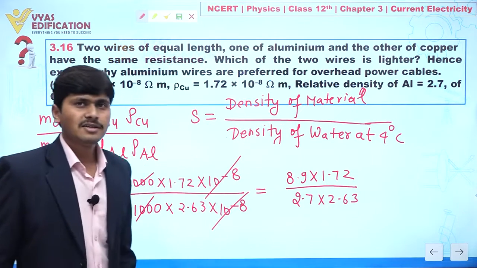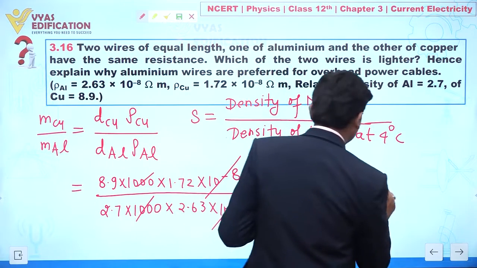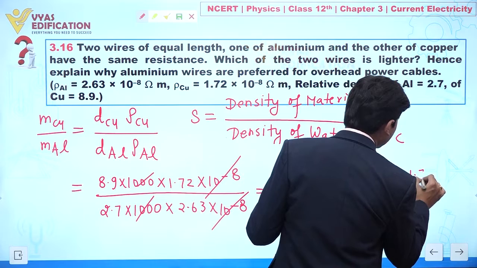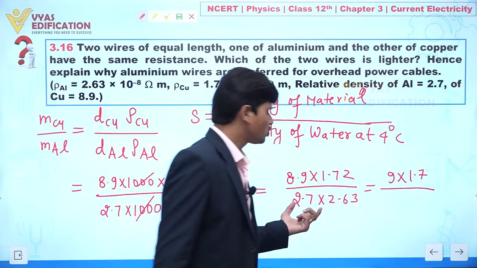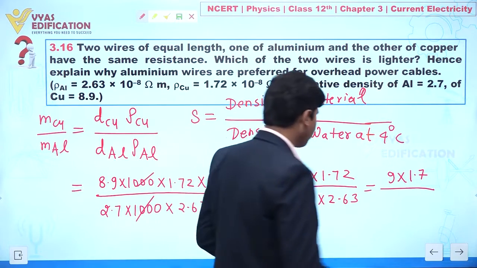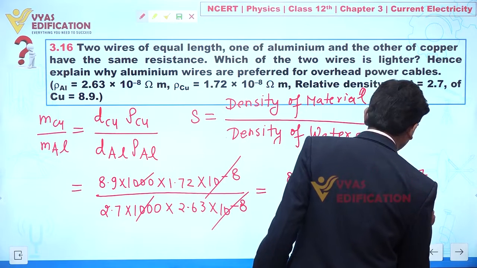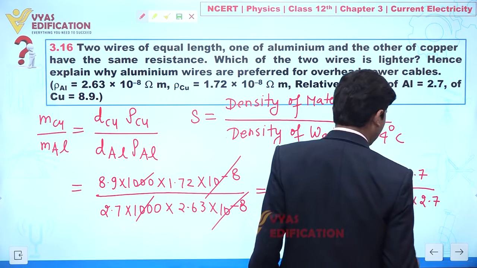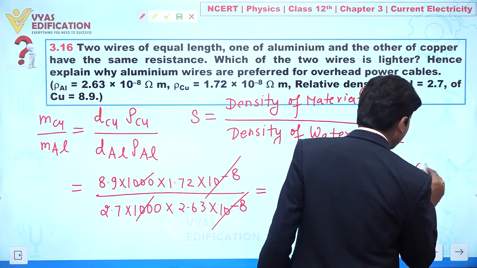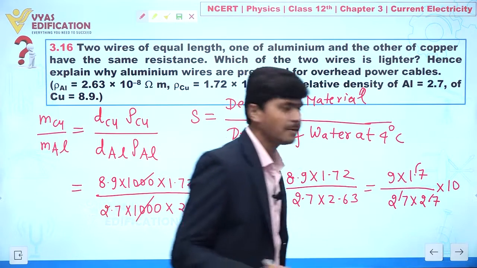Let's find an approximate result. Let's take 8.9 as 9, 1.72 as 1.7, and 2.63 as 2.7, so the 2.7 terms cancel, leaving something multiplied with 10.